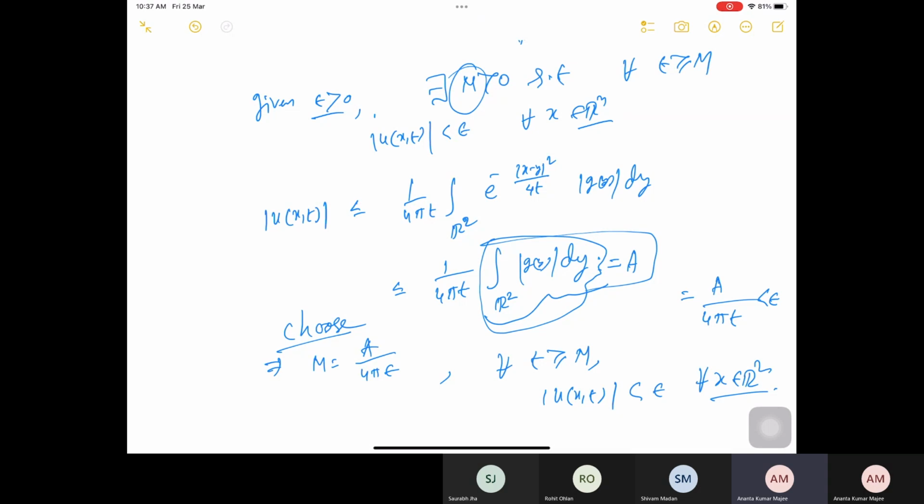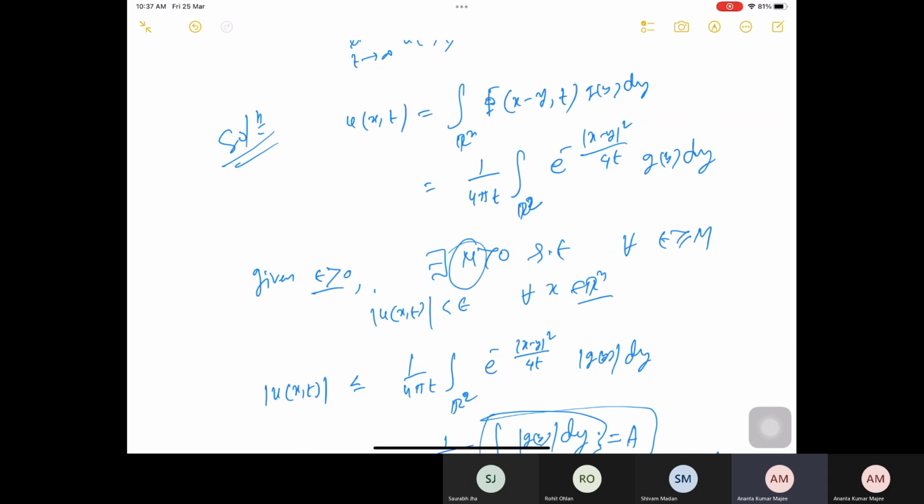So it vanishes at infinity. This means u of x,t converges to 0. Just looking at the explicit solution, we are able to do these things.